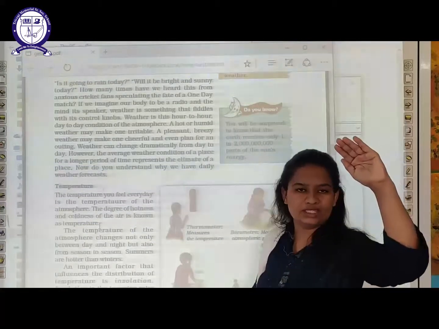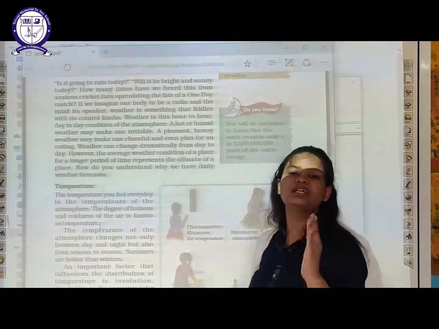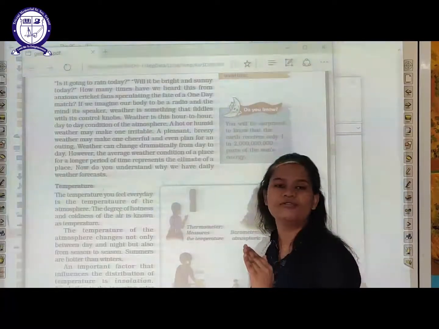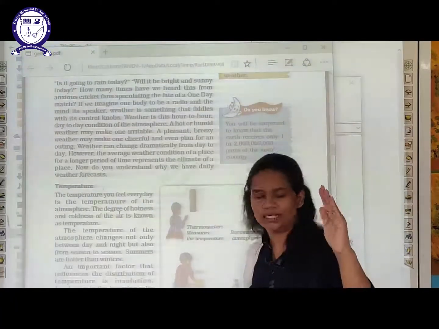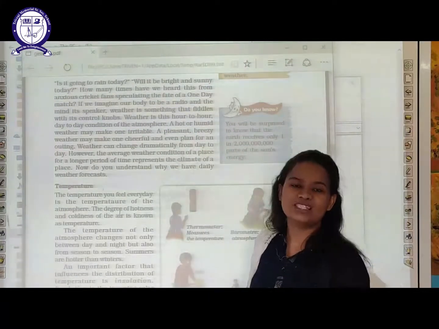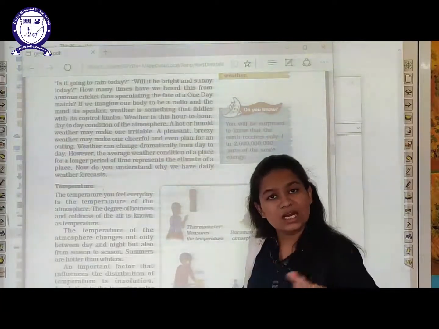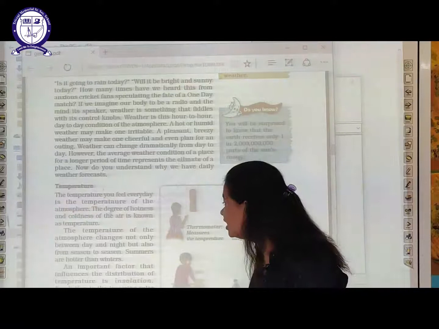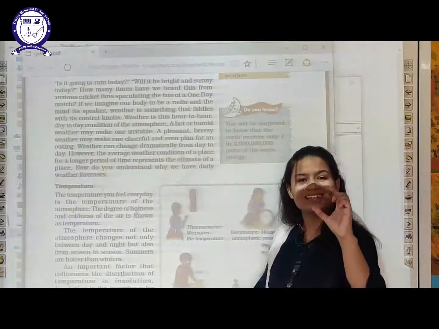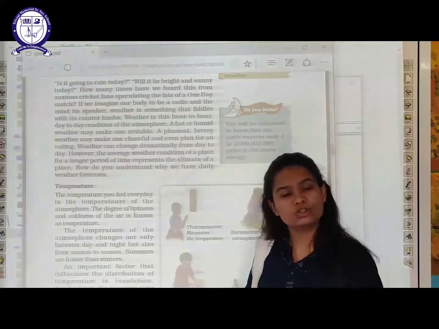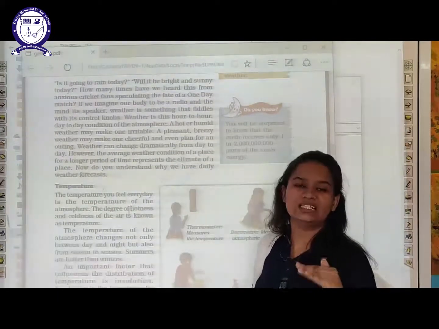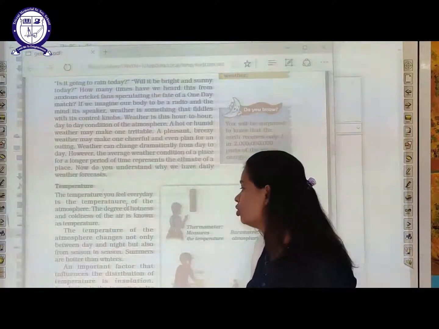Whether high temperature is there or whether low temperature is there, that depends on the degree of the hotness and the coldness of air. If the air is hot, temperature is also high. If the air is cold, temperature is low. For example, during summers, the degree of hotness of air is high, so temperature is also high. And during winters, the degree of hotness of air is low, and that is why the temperature is also low.